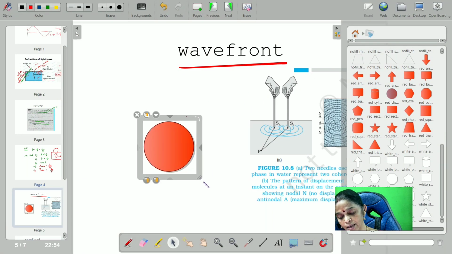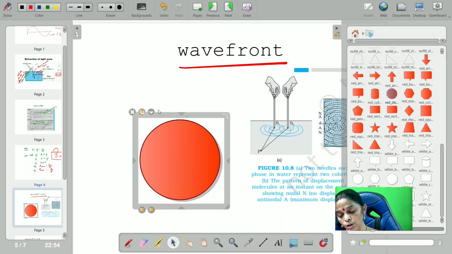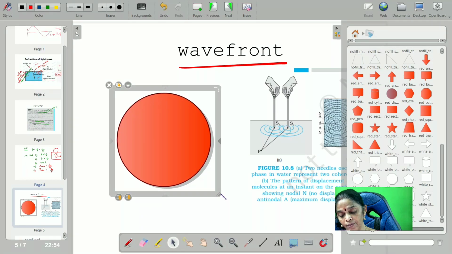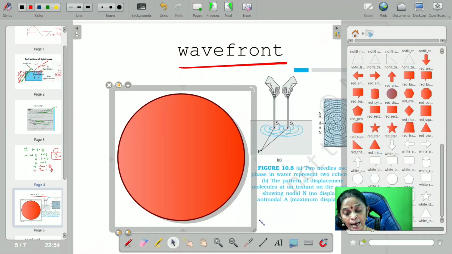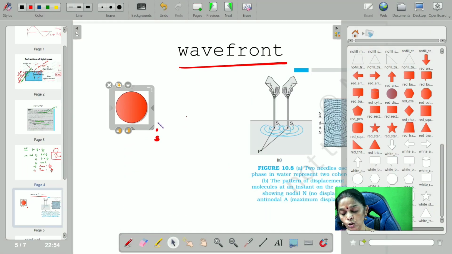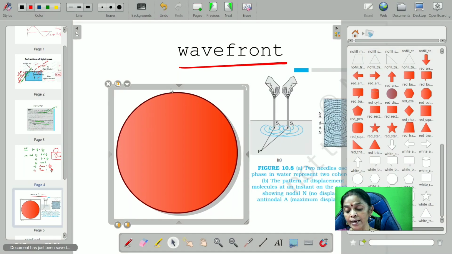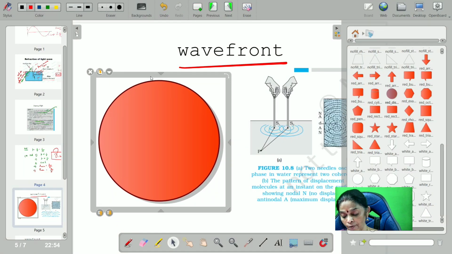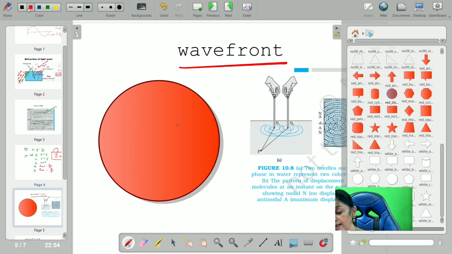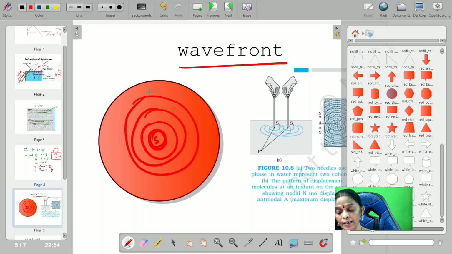Now, when the source is switched on, you must have noticed that around the source, the intensity of the light waves keeps on increasing like that. So this is the source. From that source, the intensity keeps on decreasing. When you go far and far away, what happened to the intensity? It keeps decreasing like that. So this is a center source. Then again the source keeps on spreading out the intensity like that.